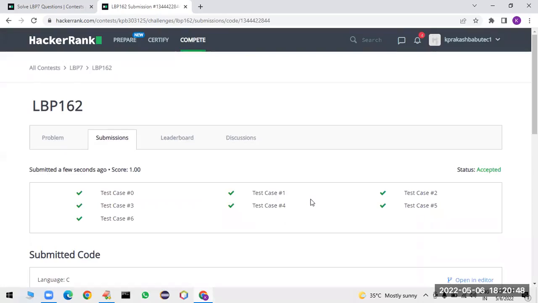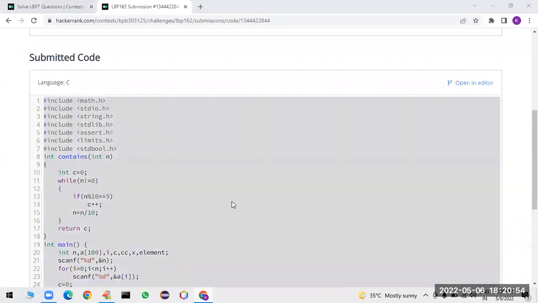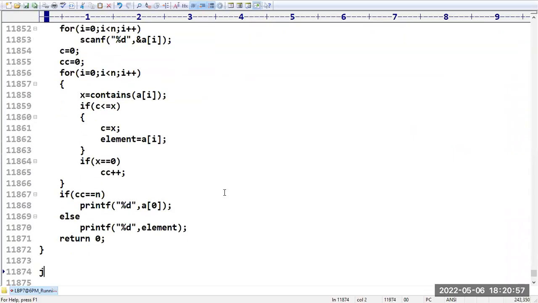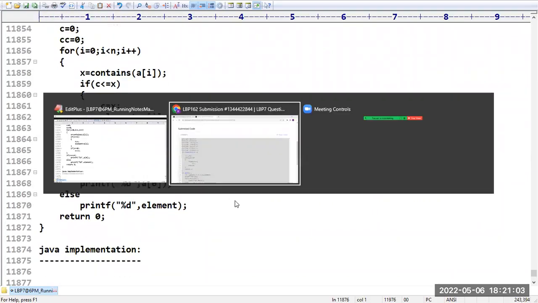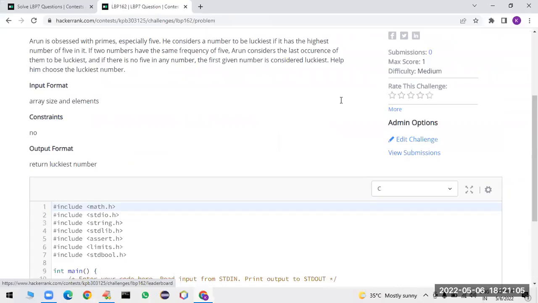Now we need to implement the same concept in Java. Let us go with the Java implementation. How can you implement it in Java? Of course, the algorithm is the same.